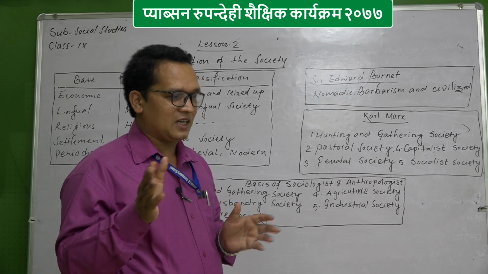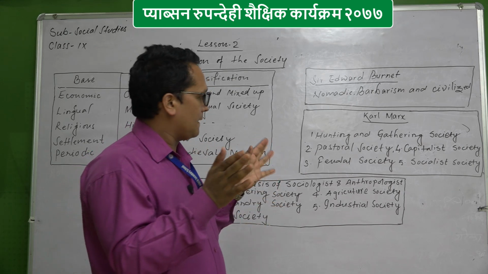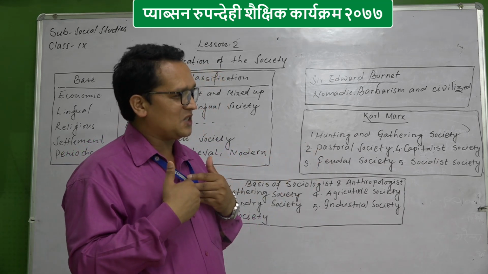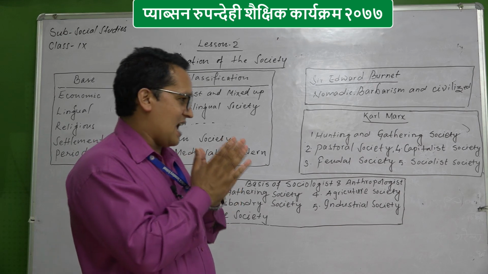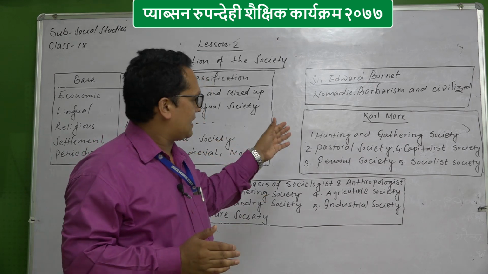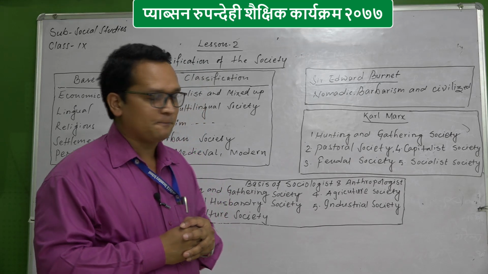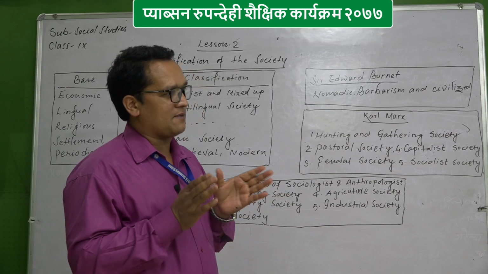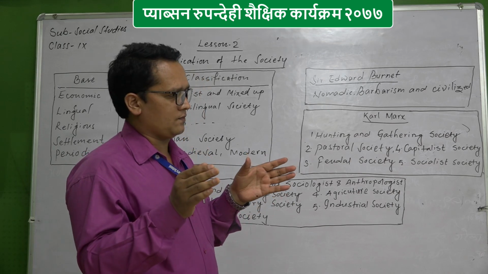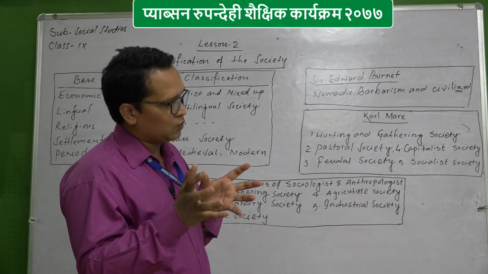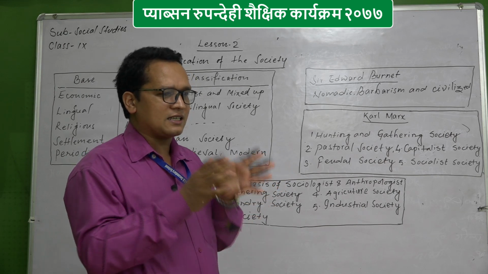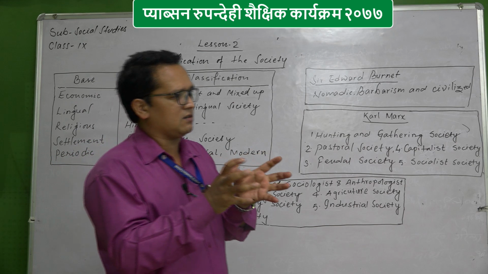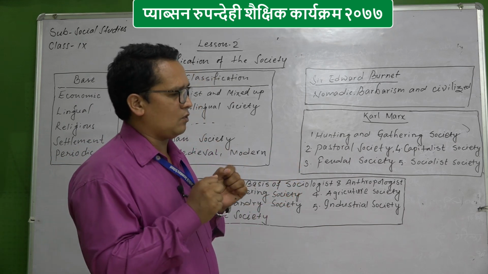We can say it looks like animal husbandry. In that society, slowly and gradually, not by me but according to Karl Marx, that society had some complexity compared with the hunting and gathering society, as well as some dissimilarities, because when they started to live in a permanent place as shelters, when they started to catch the animals, at that time what happened?